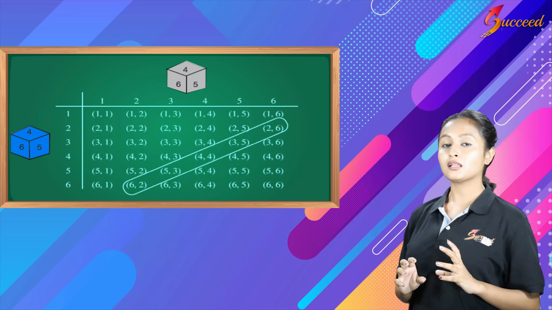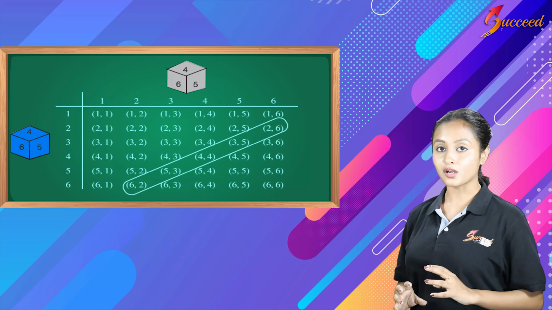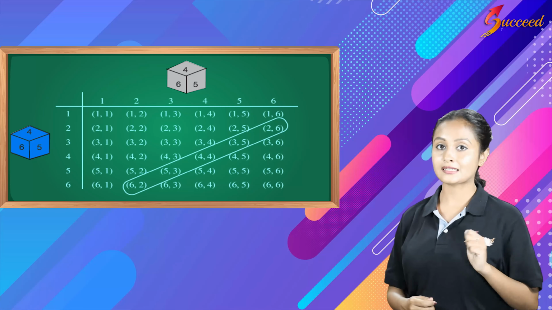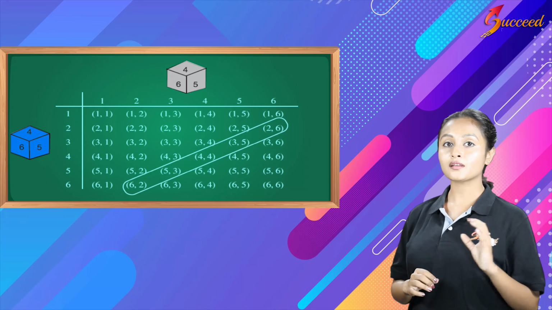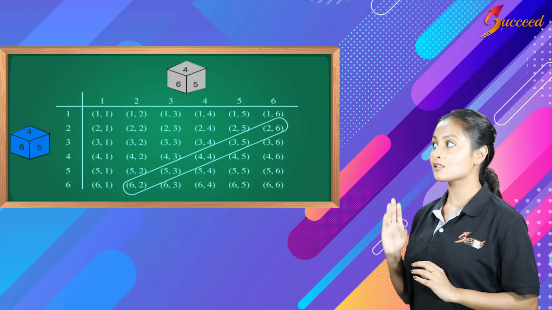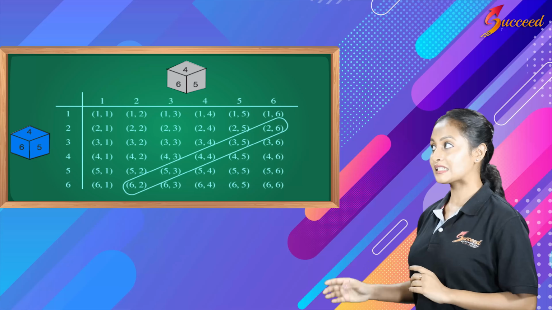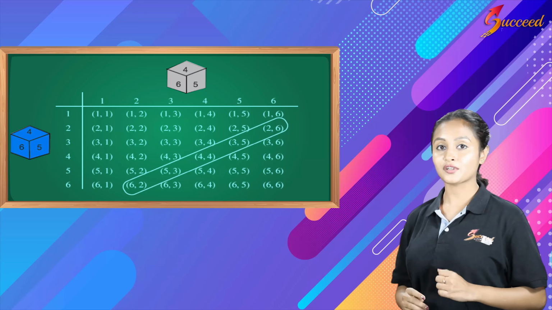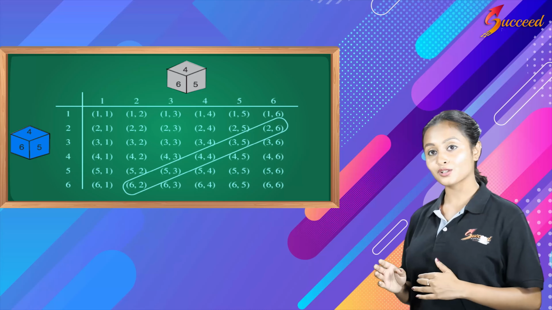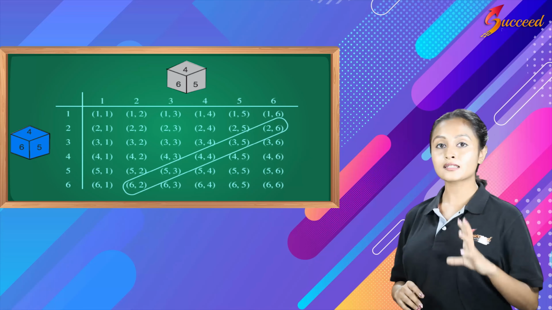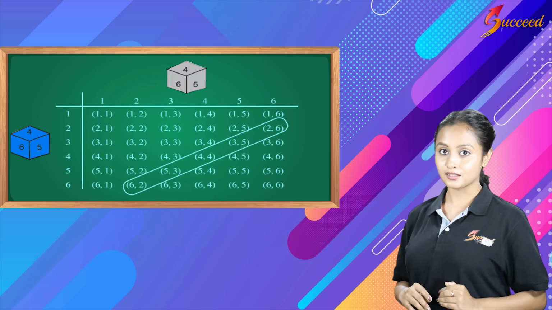We know that the total number of possible outcomes when you throw one die is 6. Let us write all the numbers horizontally, that is 1, 2, 3, 4, 5 and 6. In a similar fashion, let us write all the 6 possibilities vertically.